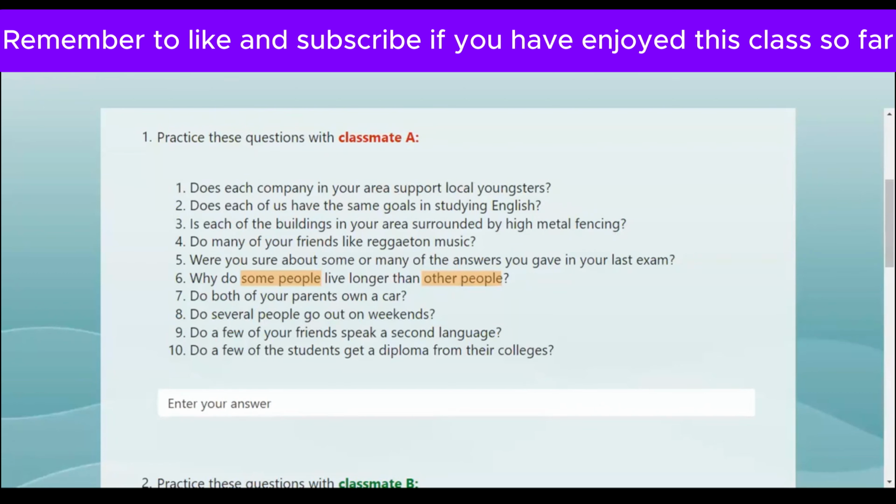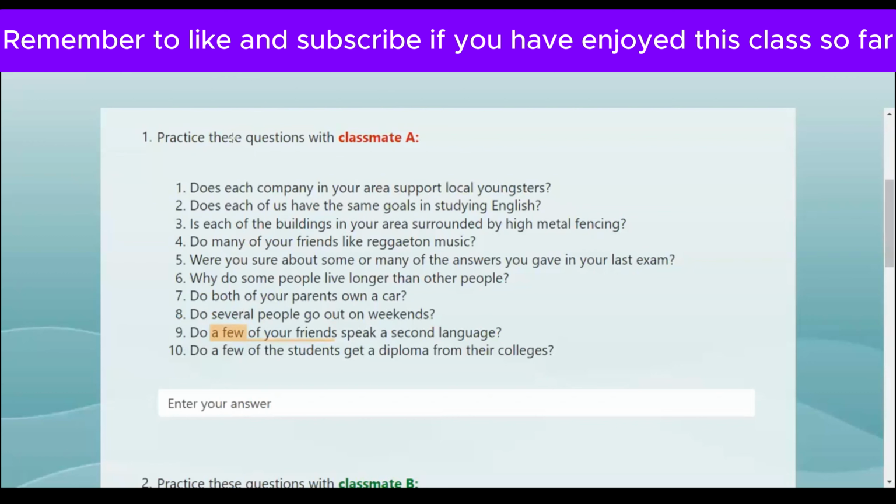Oh no, outside, for example. All right. Do a few of your friends speak a second language? Okay. Really, about my friends, maybe speak, but maybe they speaks. No, speak. They speak, but not at all. Just a little bit. Okay.